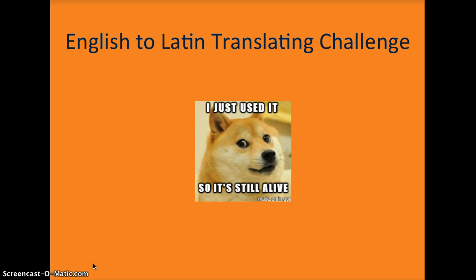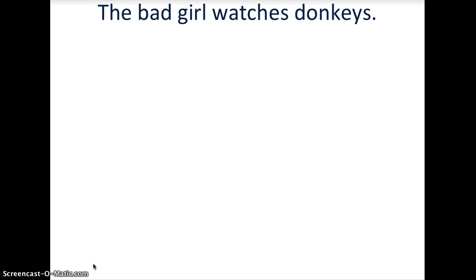And one of the hardest challenges in Latin is creating your own Latin sentences from English. So let's check out how we're going to do this successfully. Here's a sentence that might look familiar to you because it was the bonus on the most recent quiz. A few of you got this, most of you didn't. So let's see how we could do this correctly next time.